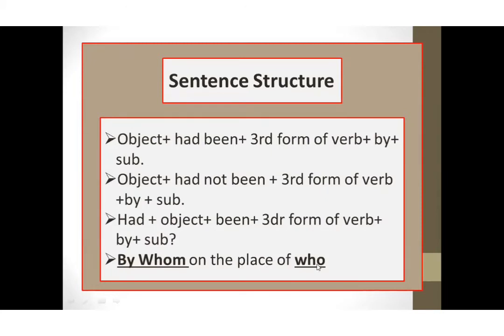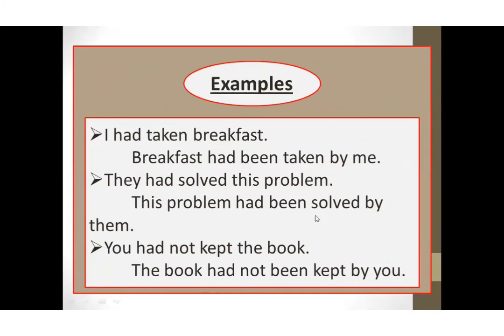For the WH family, I discussed the rule. All WH family words, meaning where, why, when, and many others, will not change. We will not replace them with any other word, but who will be replaced with by whom. If who is in a sentence, we will convert it into by whom. Or if by whom is in the passive voice, then we will convert it into who. Example: I had taken breakfast.